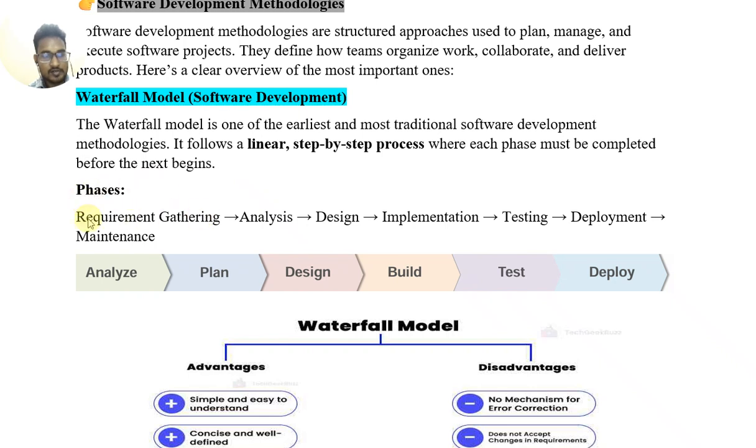Phases: requirements gathering, analysis, design, implementation, testing, deployment, and maintenance.